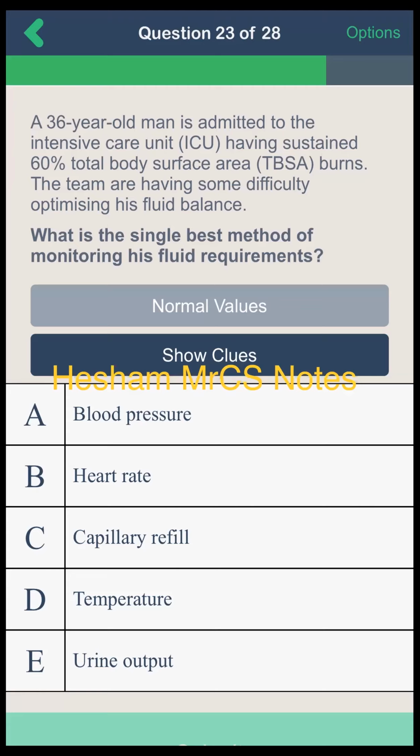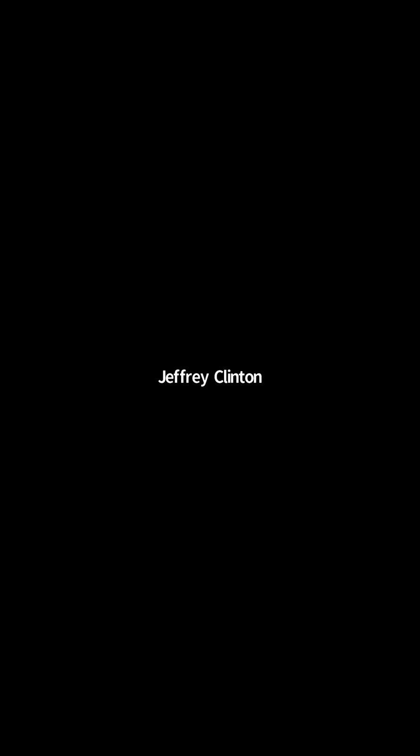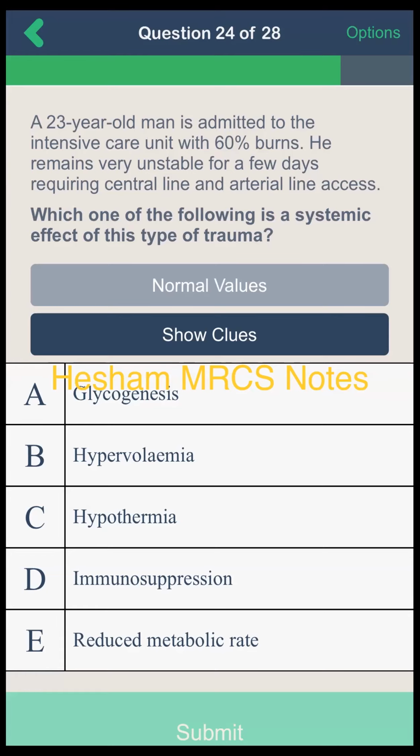I monitor the patient with all of this: capillary refill, peripheral temperature, heart rate, blood pressure, and urine output. But the most important to monitor the patient's response to crystalloids is urine output, and also the central venous pressure, the CVP.